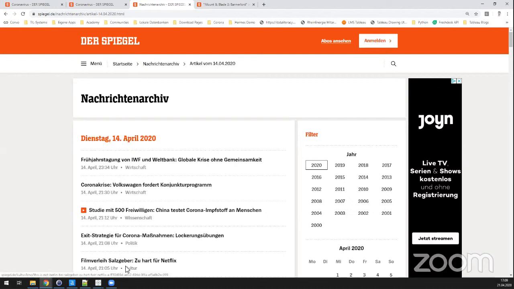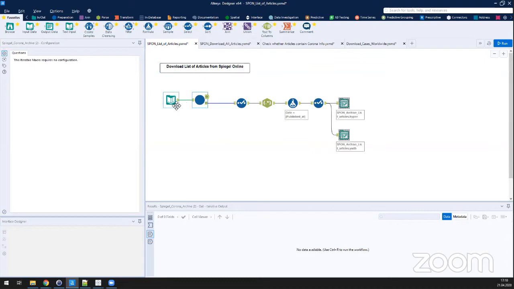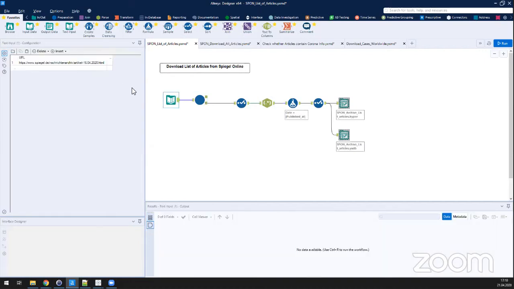So this is the first thing that I did, and this is Alteryx. For those who don't know, it's an ETL tool, or an advanced analytics tool with strong ETL capabilities. I used one workflow to download a list of articles. Basically, I simply insert this URL, use a macro to loop over all of these websites, these dates, get the data out, and I could run it.